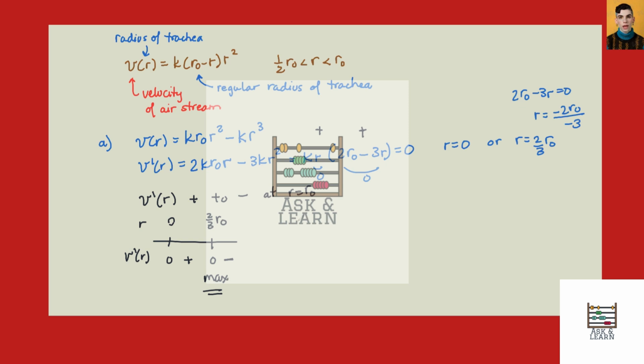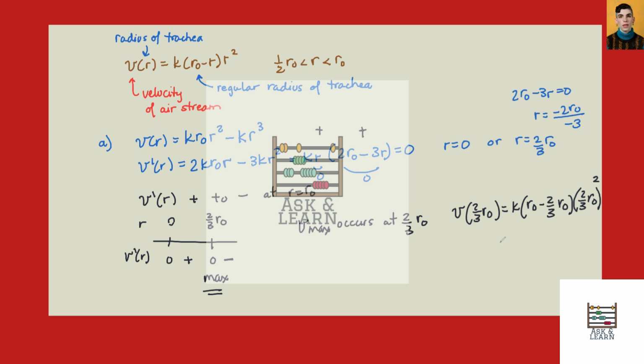So we know that v max occurs at 2/3 of r0. And we can plug that in. V of 2/3 r0 equals k times r0 minus 2/3 r0 times r0. Oops, I need to plug in another 2/3. Let's go back. Times 2/3 r0, squished in there.